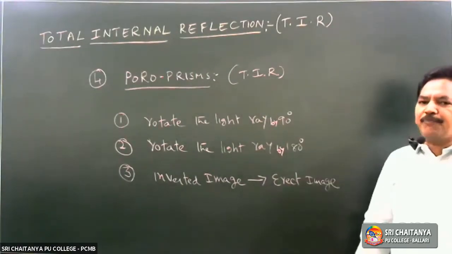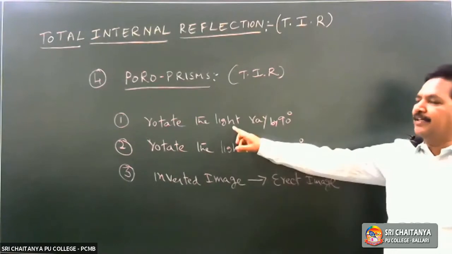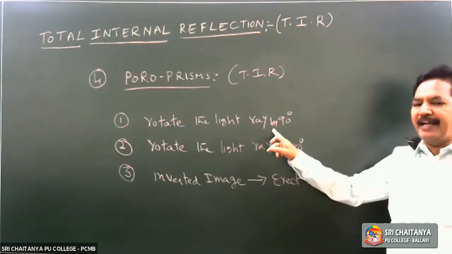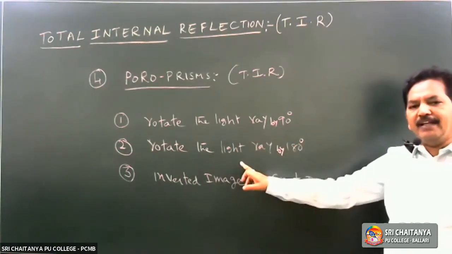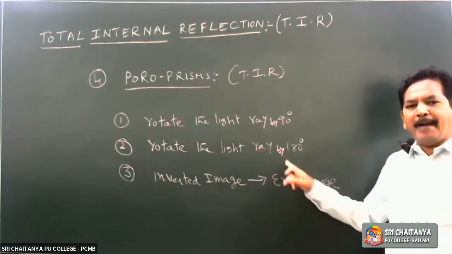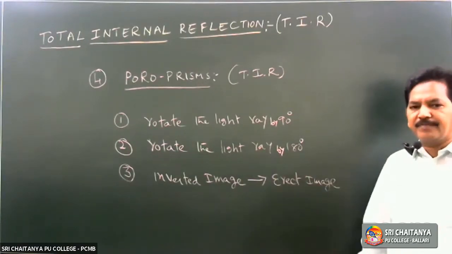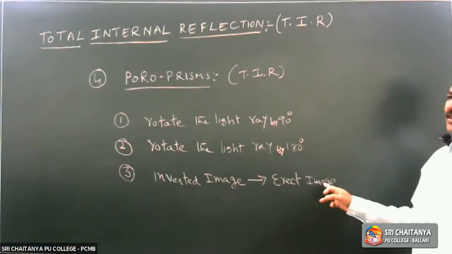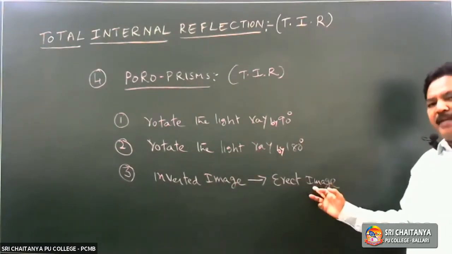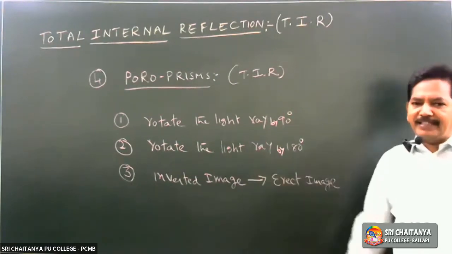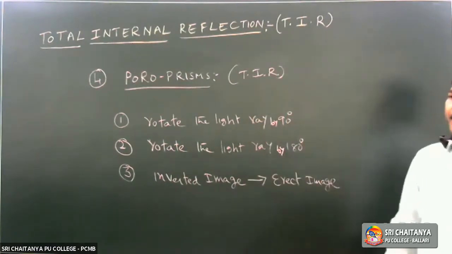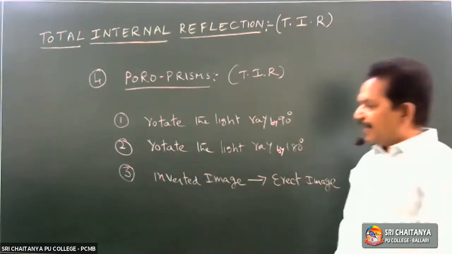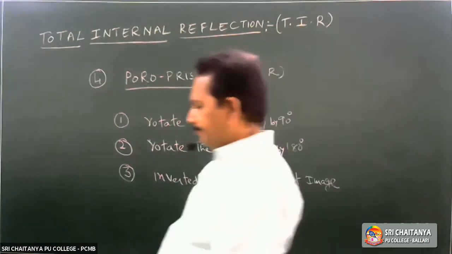What is the use of porro prisms? The first one, to rotate the light ray by 90 degrees. Second one, to rotate the light rays by 180 degrees. Third one, inverted image can be converted into the erect image. Erect image can be converted into inverted image by using porro prisms. Now let us consider the first one itself.